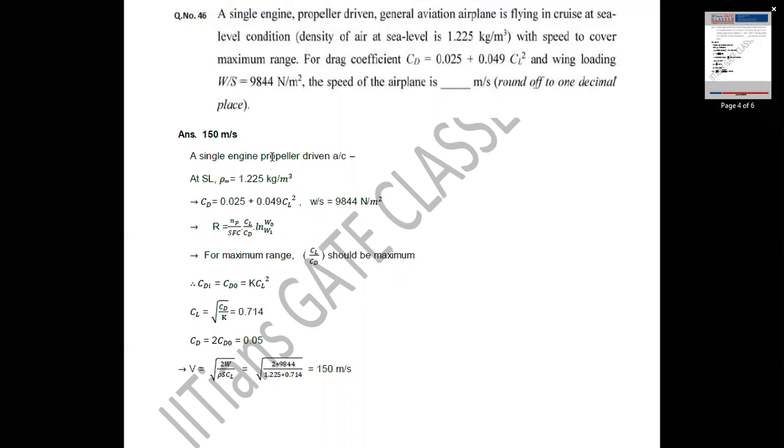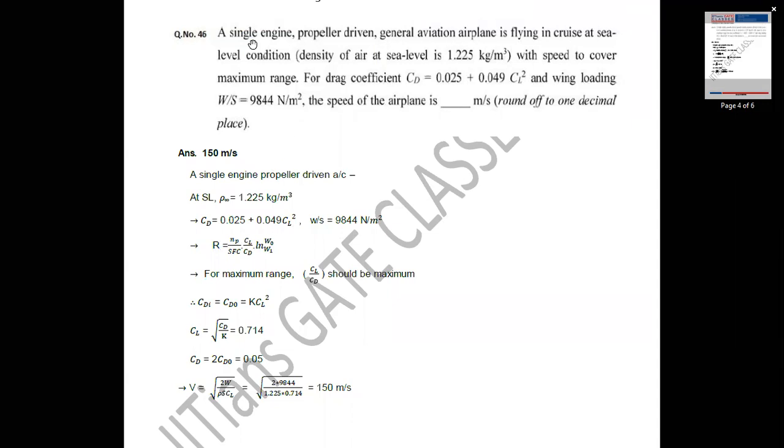Range for a propeller driven airplane is given by the required range equation, R equal to eta P by SFC, where SFC is specific fuel consumption, into CL by CD into ln of W0 by W1. For range to be maximum, CL by CD should be maximum. CL by CD maximum corresponds to the drag minimum condition. The minimum drag condition is nothing but CD0 equal to CDI.